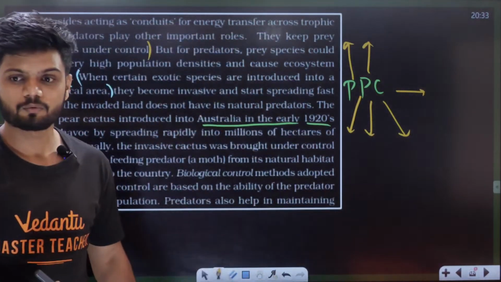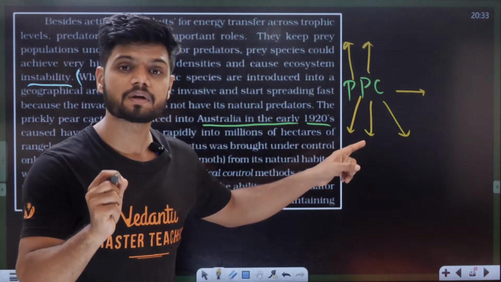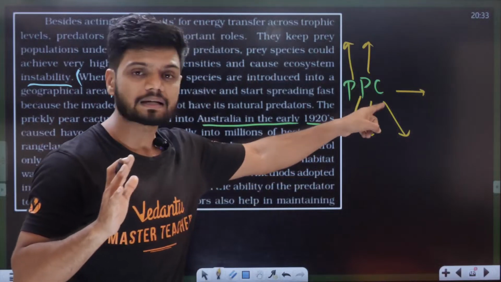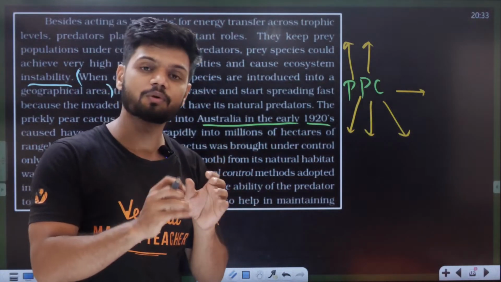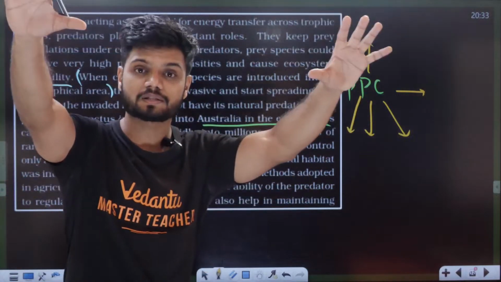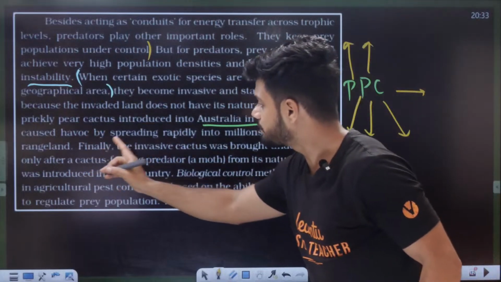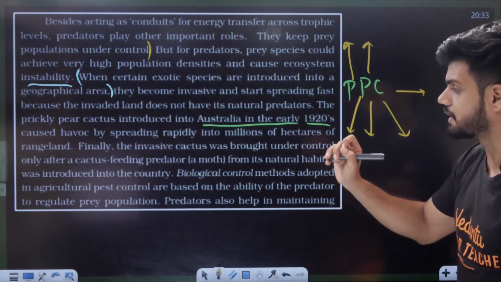Prickly pear cactus. Why? Because the natural predator is not present here. The natural predator is absent here. There is no one to eat the prickly pear cactus. The prickly pear cactus will start to grow very fast. Okay. Now, it caused havoc by spreading rapidly into millions of hectares of rangeland.